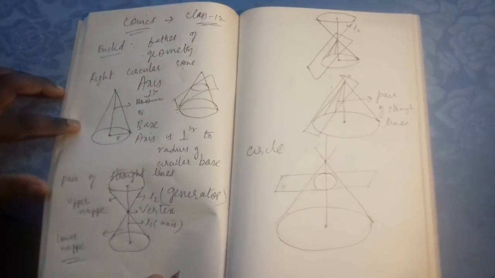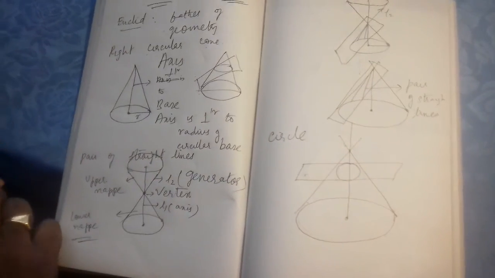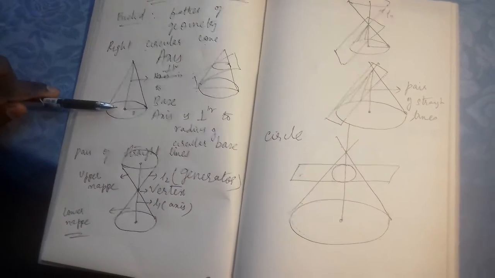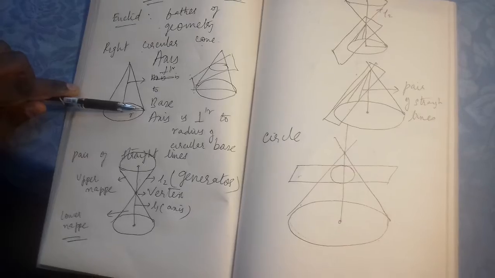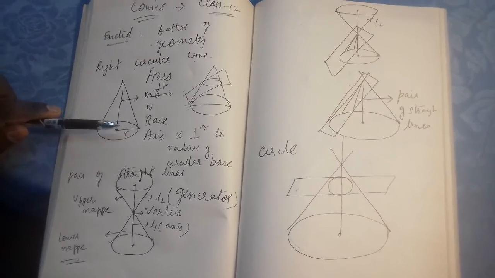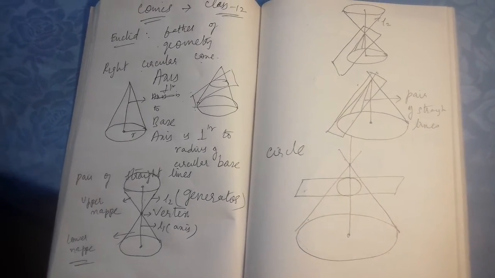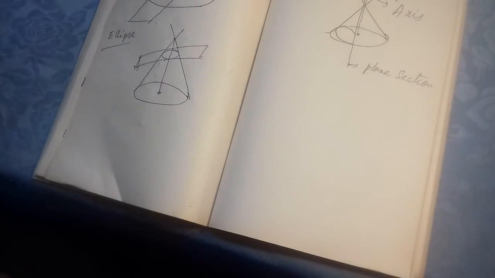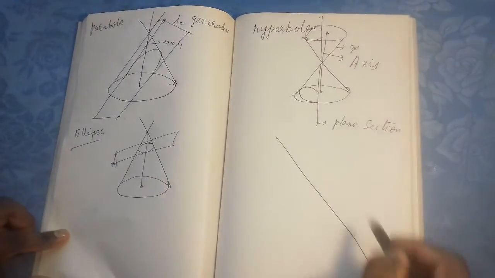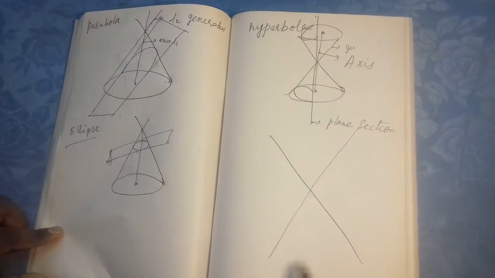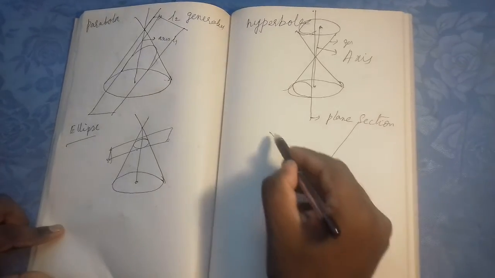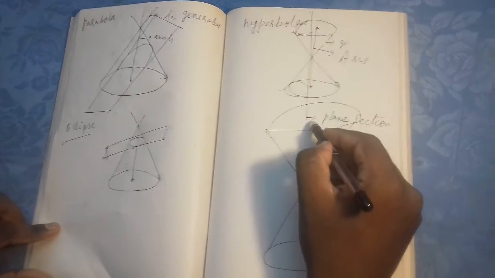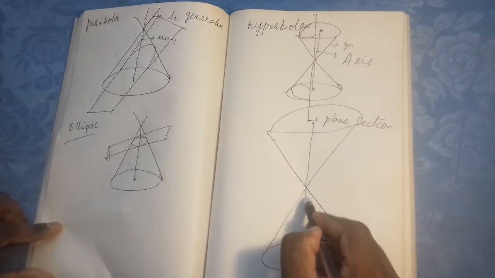So I'll just take you through it. It's a right circular cone first. The height is perpendicular to the radius of the circular base. The structure of a right circular cone is something like this: it has two nappes, you have an axis.